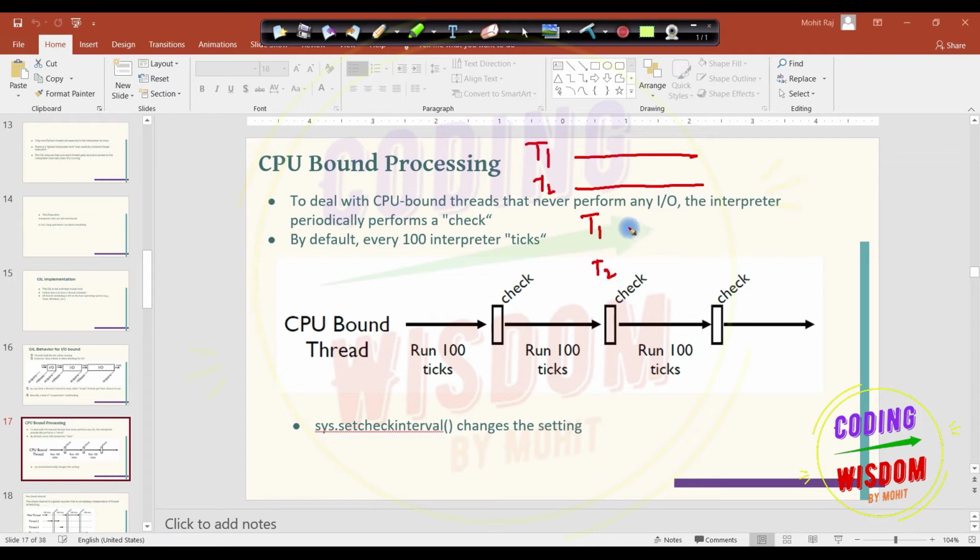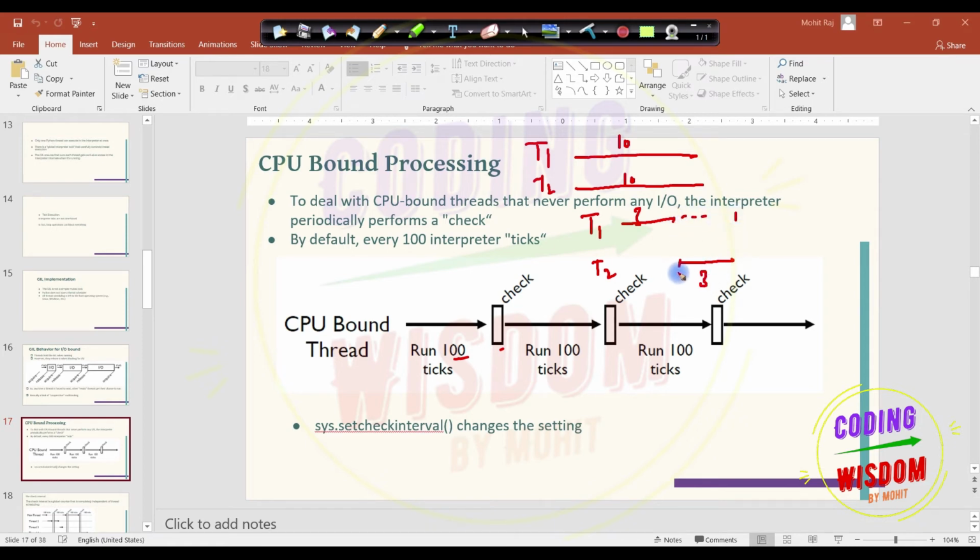Task 1, task 2. The process starts running task 1. Then, after 100 ticks, it checks if any other thread wants to take over. Consider this is 10 seconds for 10 seconds. T2 is waiting, so give the GIL to T2. Consider T1 worked for 3 seconds, and now it waits for 3 seconds.